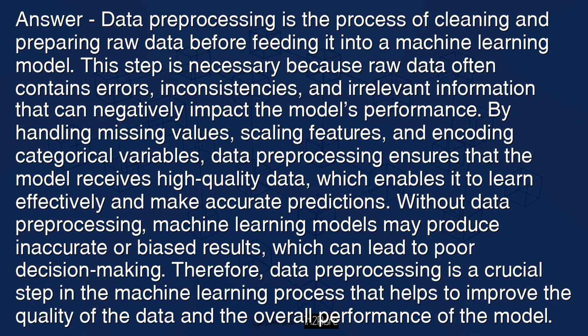Answer: data preprocessing is the process of cleaning and preparing raw data before feeding it into a machine learning model. This step is necessary because raw data often contains errors, inconsistencies, and irrelevant information that can negatively impact the model's performance. By handling missing values, scaling features, and encoding categorical variables, data preprocessing ensures that the model receives high-quality data, which enables it to learn effectively and make accurate predictions.